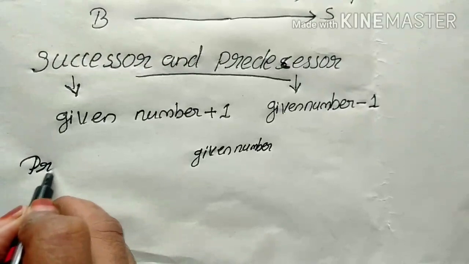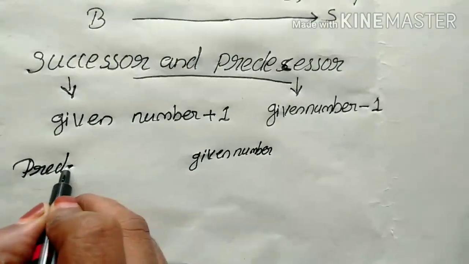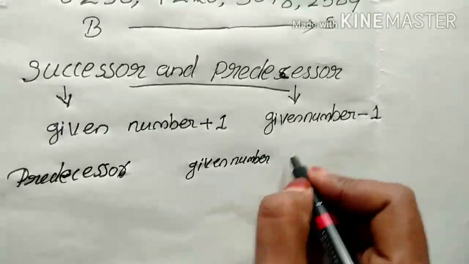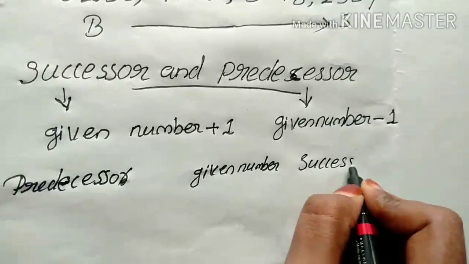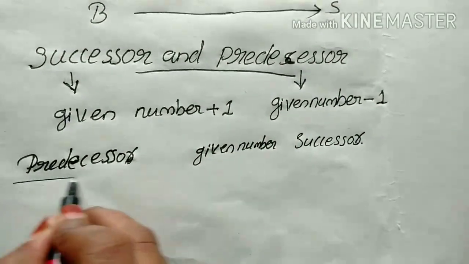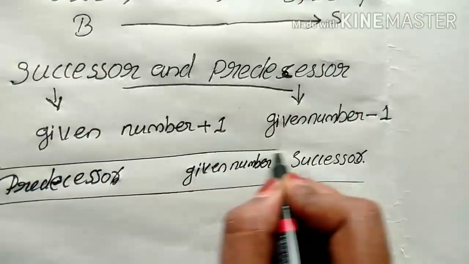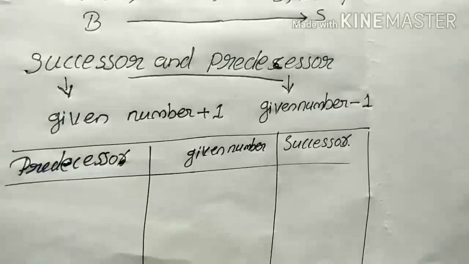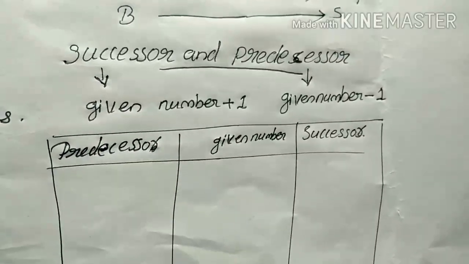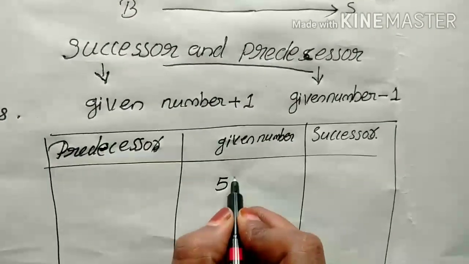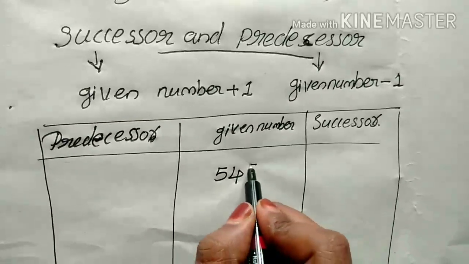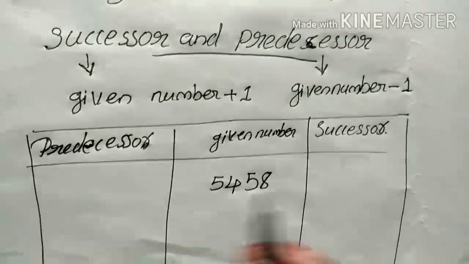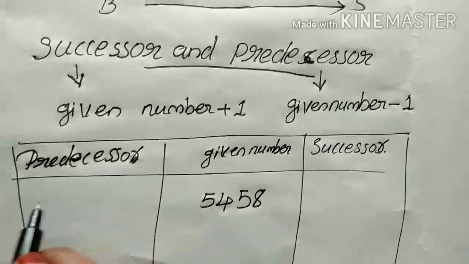Okay, here I write this: given number, predecessor, and successor. I write in 3 columns here. And in the given number place I write one number, 5458.